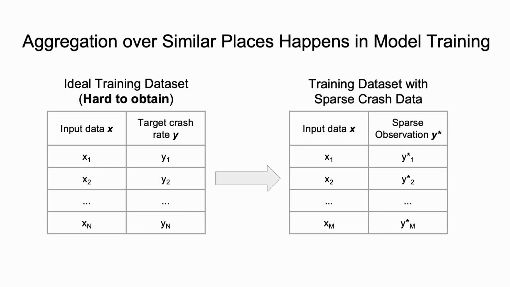Of course, we don't manually do this aggregation. In fact, if we replace the target crash rate with the sparse crash observation and make sure the training dataset is sufficiently large, the training process of the model will automatically perform this aggregation. This allows us to build a deep learning model and learn the crash rate end-to-end from data.